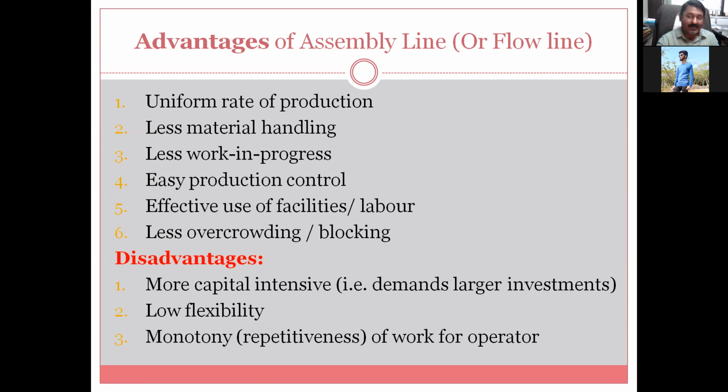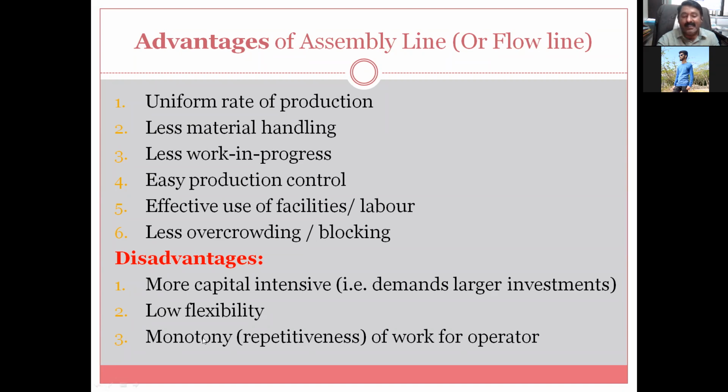These are advantages. Now disadvantages, friends: more capital intensive. This is only for mass production, where there is an order of 1 lakh components, 2 lakh components, a huge order. If we have an order of 1000 in batch type, we cannot go for this type of layout. Low flexibility. As we have arranged lathe, drilling, milling, grinding, dispatch, if any other job comes which has the first operation milling, then drilling, then lathe, and then again milling, there is less flexibility. In that case, more material handling will be there.